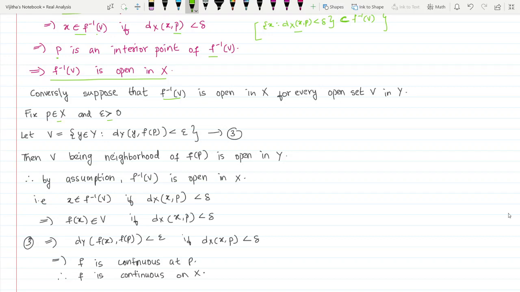Now we denote the set V. Right now we do not have a set V, because what we assumed is that for an open set V in Y, its inverse image is open in X. So first we take an open set V in Y. How do we take it? Let V equal the set of all y in Y such that dy of y, f of p less than epsilon. That means we have taken the points lying in the epsilon neighborhood of f of p. So V is the epsilon neighborhood of f of p. Being a neighborhood, we have proved that neighborhoods are all open. So V is open in Y.